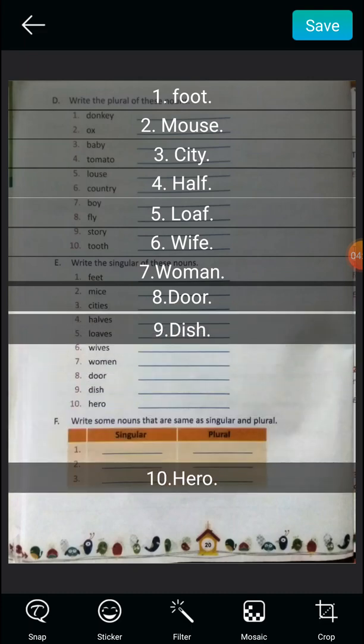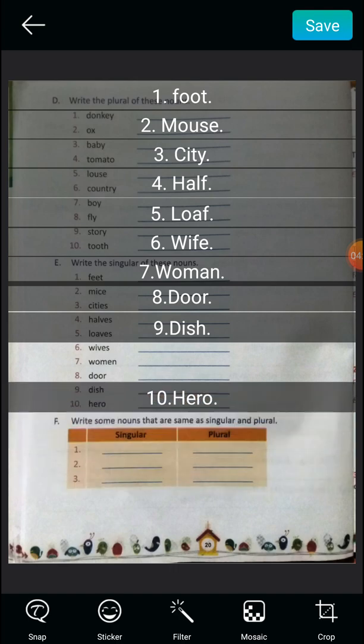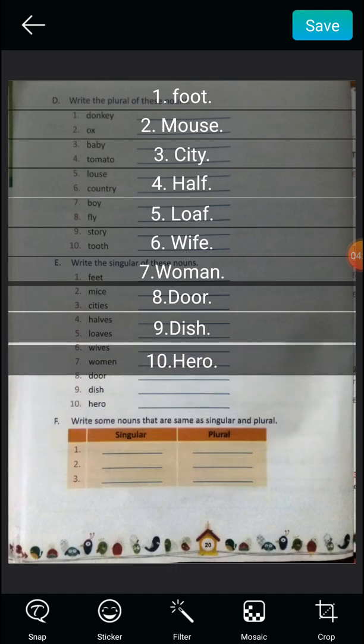So here we have done with exercise E also. Okay, so you must learn all these singular and plural numbers, and you should try to do exercise F by yourself. Okay, I'll see you in next class.